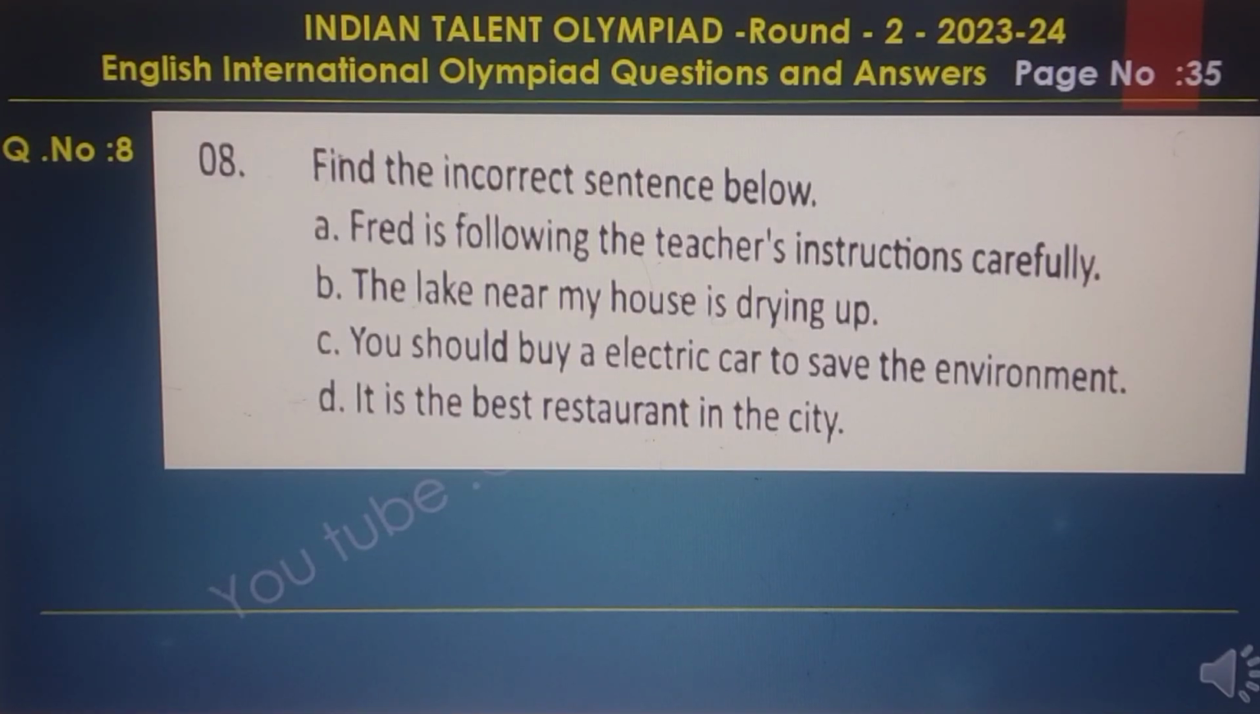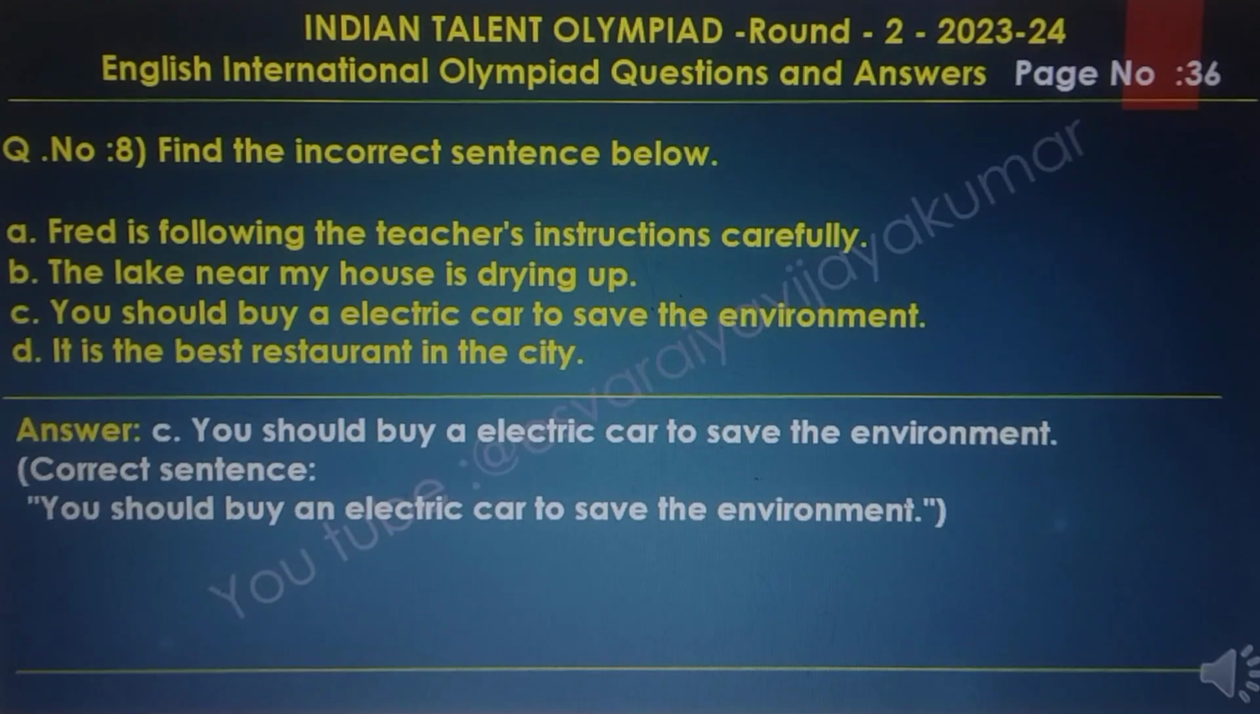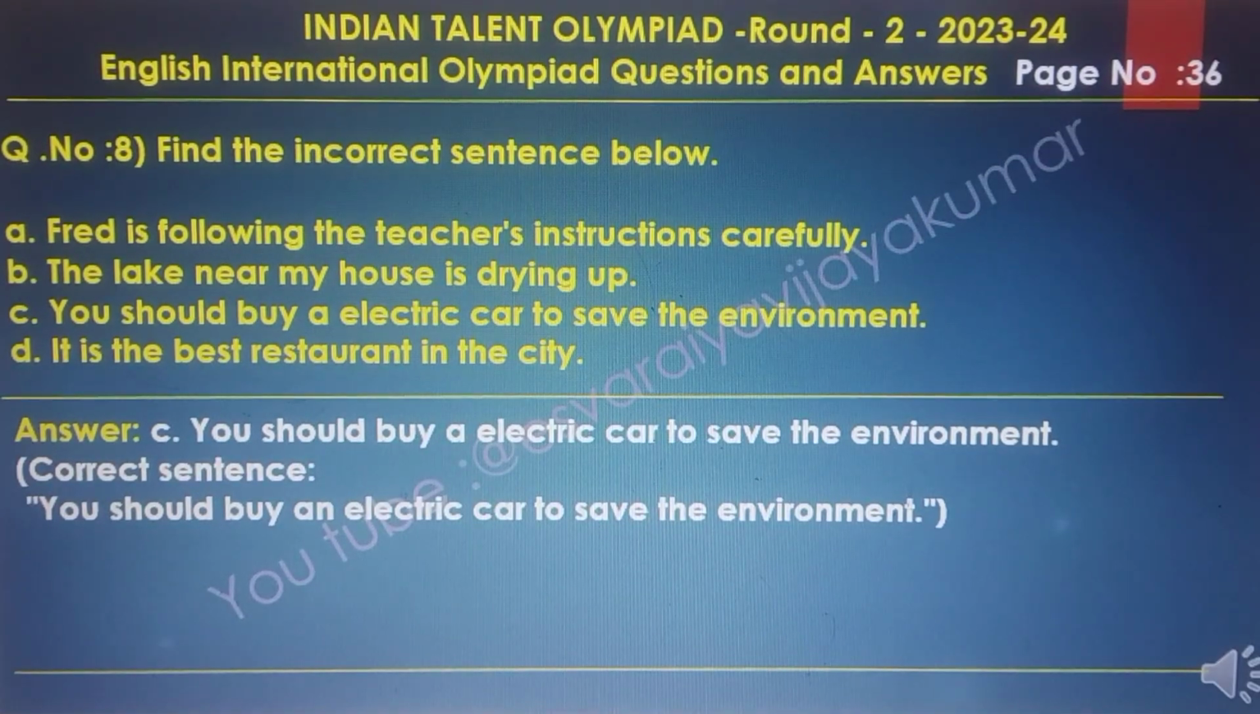Question number 8, find the incorrect sentence. Here option A, B, C, D is there, and the answer of this question is C, you should buy an electric car to save the environment. The correct sentence is you should buy an electric car to save the environment. Actually, we have to find the incorrect sentence given below. The answer is C.